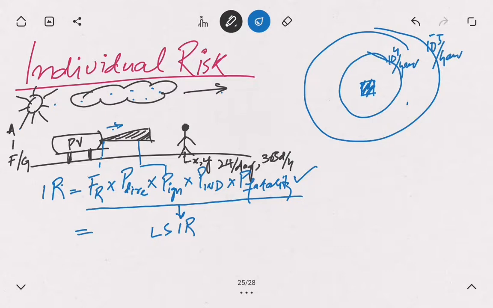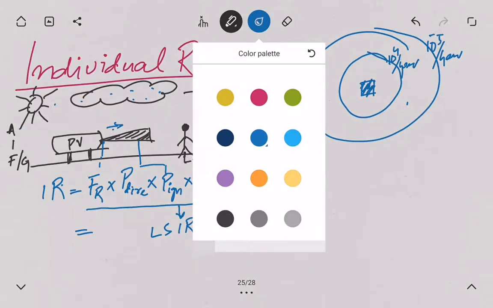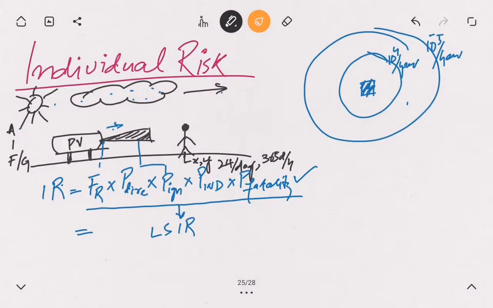Now if we multiply the location specific risk with the probability that a person will be there, with the probability of occupancy, that is, what fraction of the time the person will be there at certain geographical locations, it will give me the person specific individual risk.